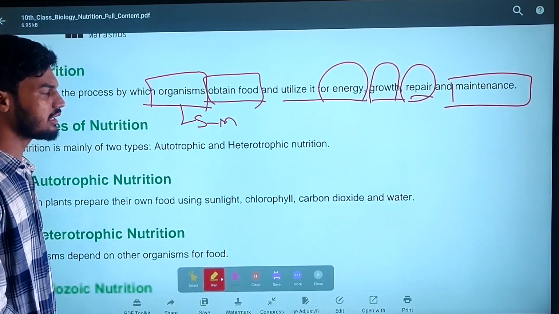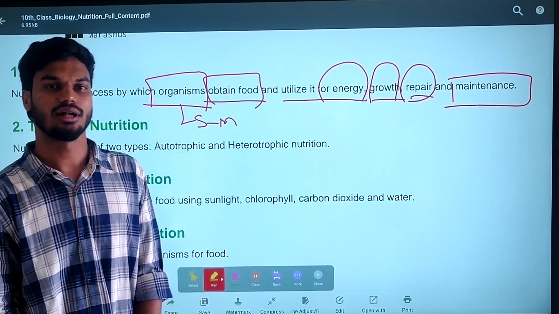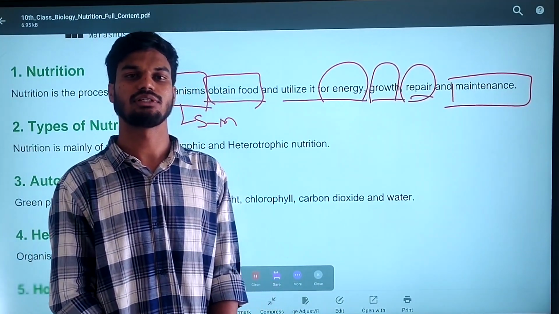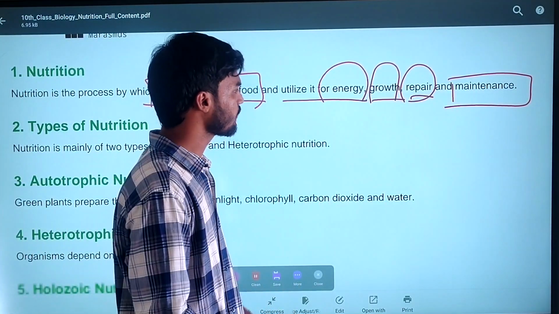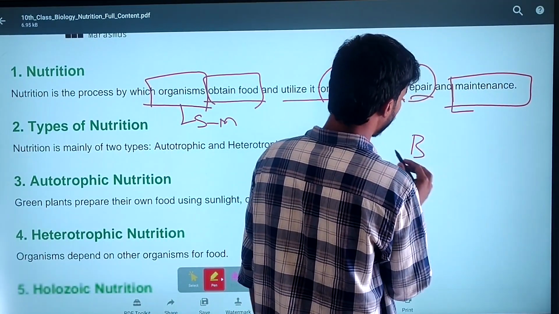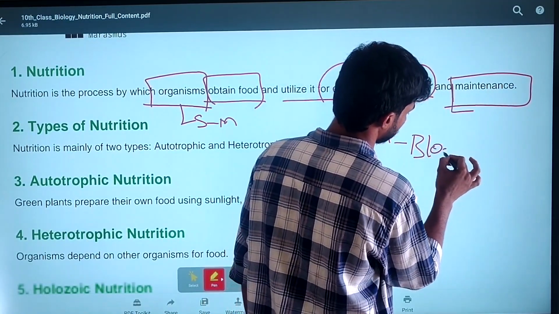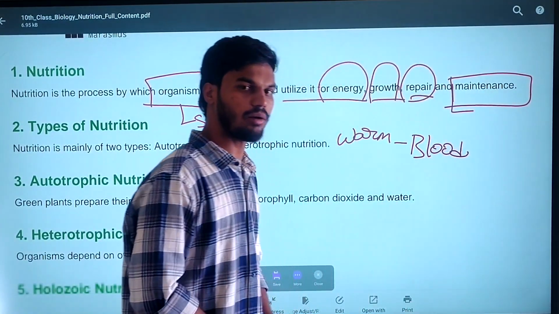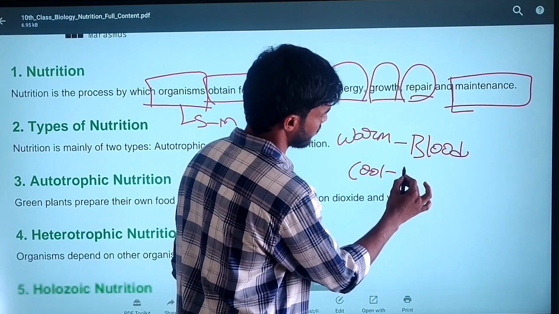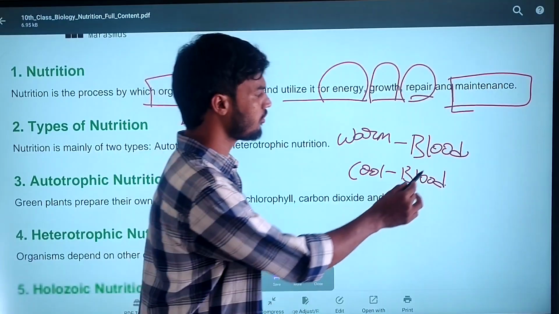Simply, nutrition is the process by which organisms obtain food and that food is used for their growth, body maintenance and repair of the cells. It is known as nutrition. As human beings, we are warm-blooded animals. So what is meant by warm-blooded animals and cold-blooded animals? Can you say the difference between them?